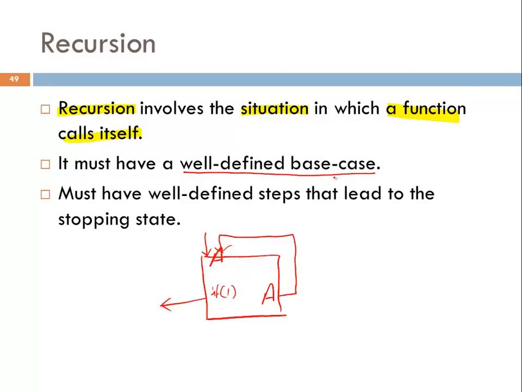And now you have the base case in recursion. You must have well-defined steps that lead to the stopping state. So it should not happen that you wrote a program and that program leads to the function call, but there is no path that leads to stopping state. So in your program you should make a path from which it can go to stopping state also, and only then your program will terminate. I hope you understand the recursion. Recursion is nothing but when a function calls itself, this situation is called recursion, and there should be a base case so that your program can terminate properly.